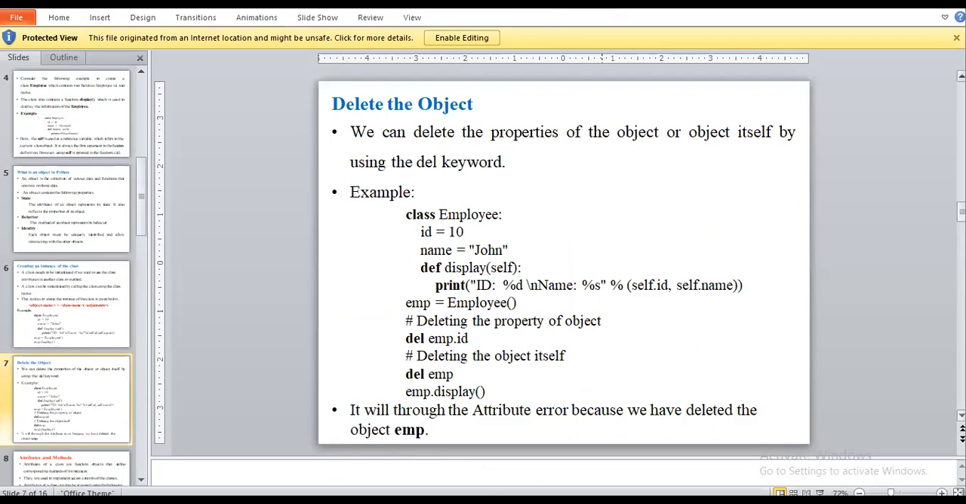Okay, any doubt regarding deleting attribute or object of class? Yes.